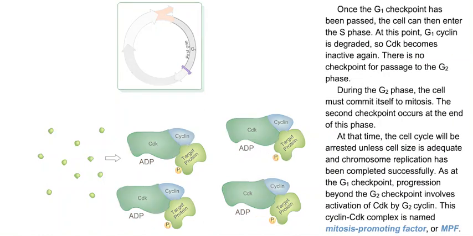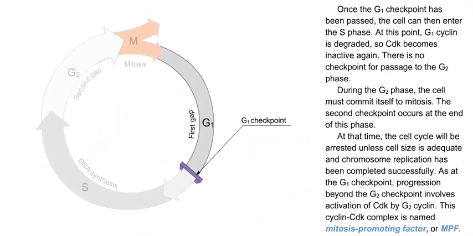Once the G1 checkpoint has been passed, the cell can then enter the S phase. At this point, G1 cyclin is degraded, so CDK becomes inactive again. There is no checkpoint for passage to the G2 phase. During the G2 phase, the cell must commit itself to mitosis. The second checkpoint occurs at the end of this phase.